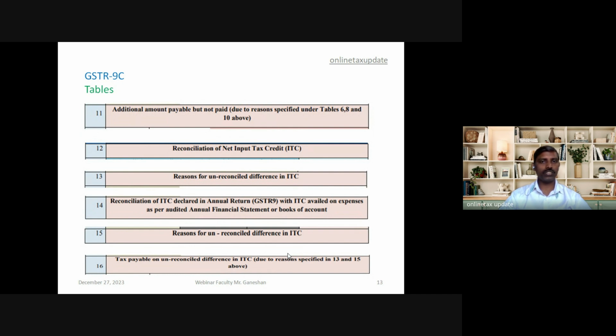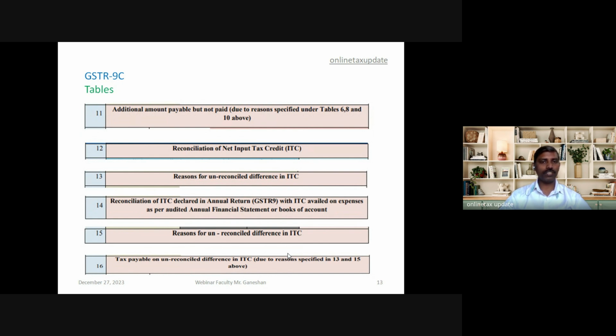Table 12 requires the reconciliation of net input tax credit. This is derived from tables 6 and 7 there. And table 12 is actually input tax credit as per books and which is taken in the 3B. And 13 requires the difference between both. Table 14 is the reconciliation of ITC declared in 9 with the ITC available expense-wise. In books of accounts, we have purchases, professional fees, and various other expenses. The ITC which has been taken has to be bifurcated expense-wise, and it has to be shown in table 14.